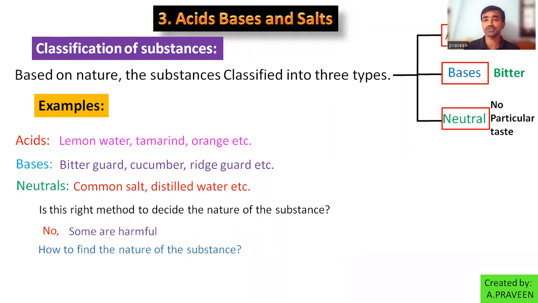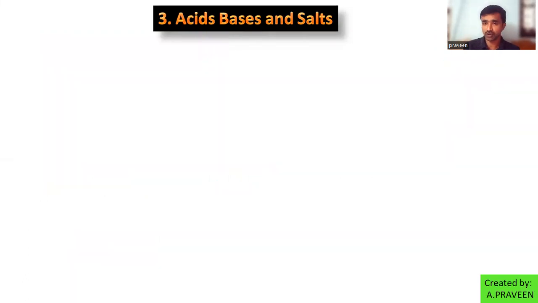What about the chemicals? How do you decide the nature, right? For that, we use an indicator, which gives us information regarding the nature of the substance as acidic medium, basic medium, or neutral. What is actually an indicator? Right? So our concept is about indicator.